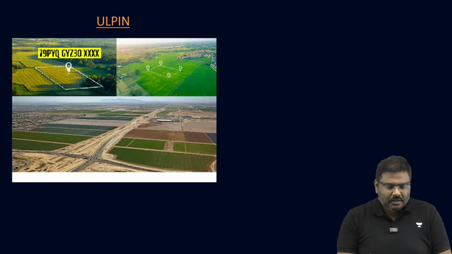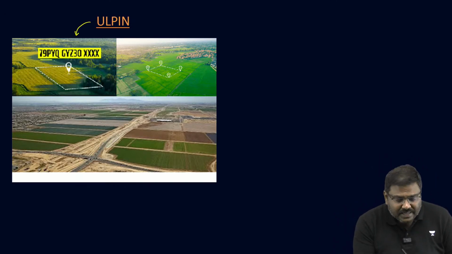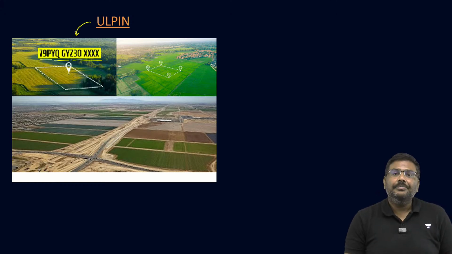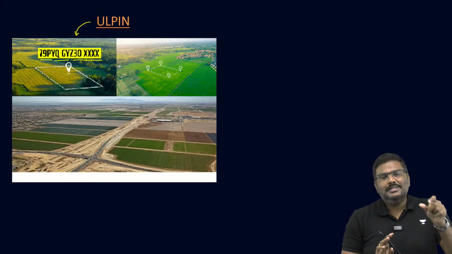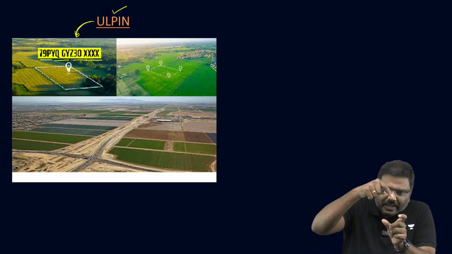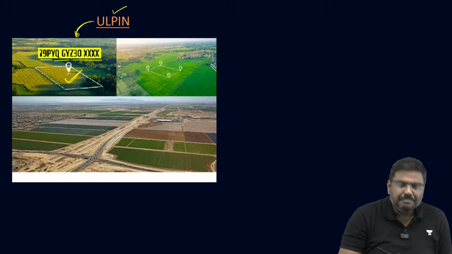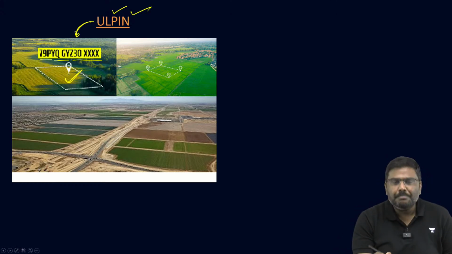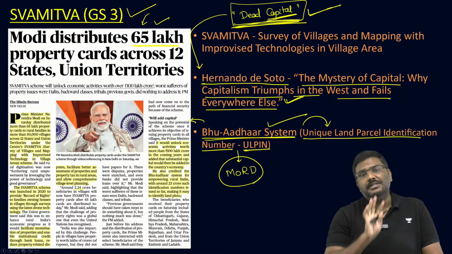Under ULPIN, we will identify the pieces of land and give basically a 14-digit number which is unique to that land parcel. Is the point clear? Under ULPIN, we will basically identify the pieces of land. We will give a unique 14-digit number to this piece of land. That is ULPIN, which was mentioned by the Prime Minister in the speech yesterday.